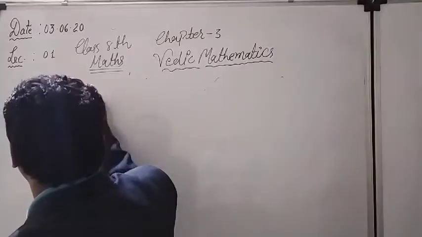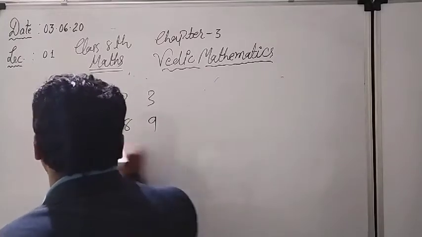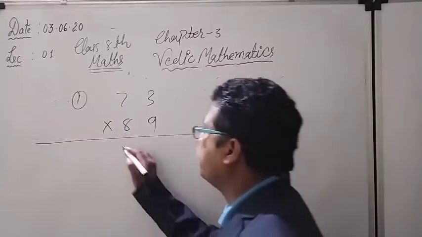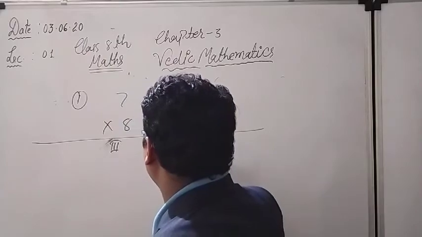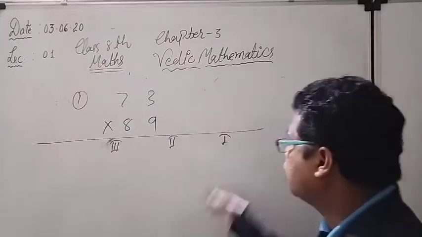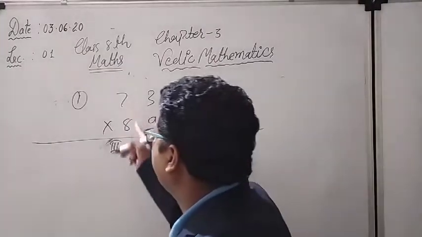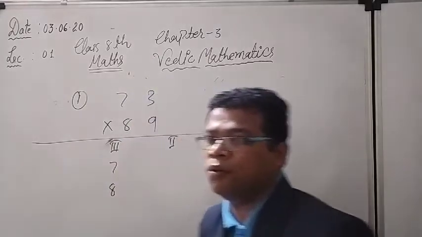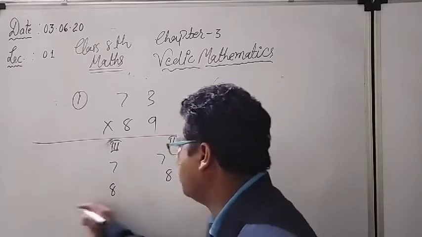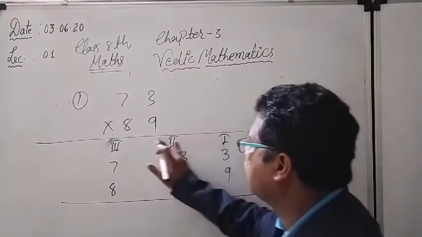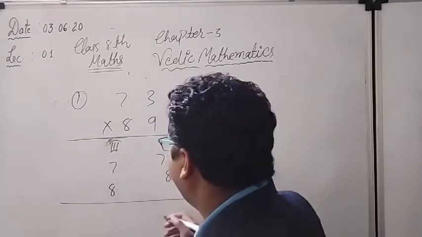See here. First, for example, I have to multiply 73 with 89. See the condition here. What I have told you, we have to make three groups. So suppose this is my third group, this is my second group, and this is my first group. In the first group, the digits which are written on the ones place I have to write down. In the third group, the digits which are written on the tens place I have to write down. And in the middle group, both the digits I have to write down one by one. And after that the calculation.